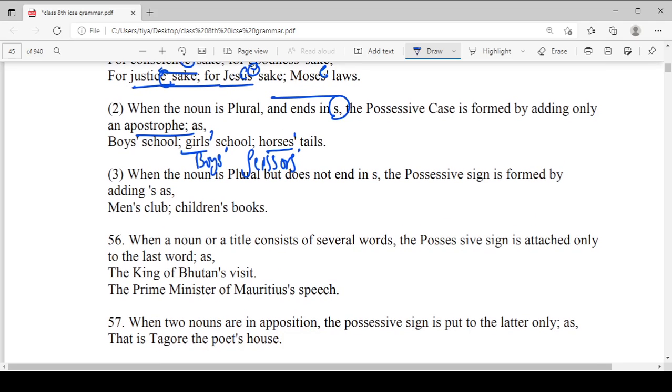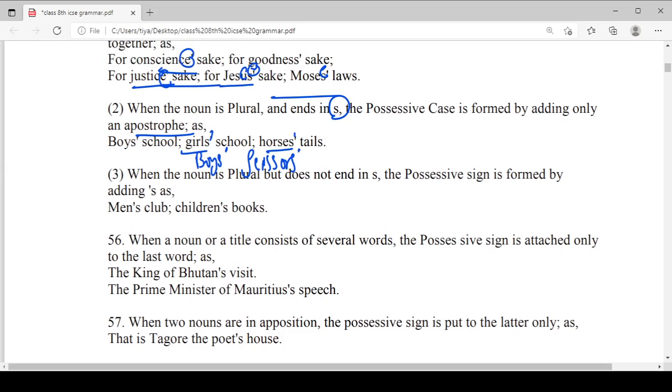In this way we can make the possessive cases. When the noun is plural but does not end in s, the possessive sign is formed by adding 's. Like the nouns man, woman: they are already plural, but they are not ending with s, so just add the apostrophe and add s. Children, children's books. When a noun or a title consists of several words, the possessive sign is attached only to the last word.